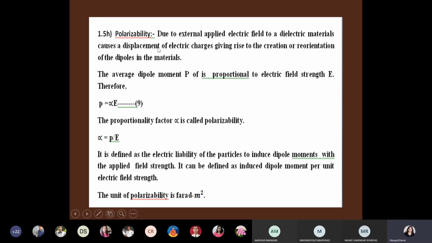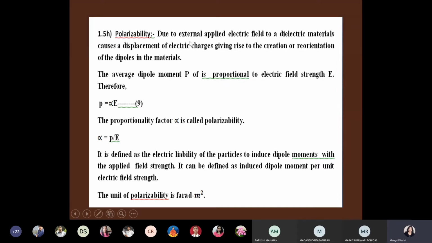Now let us discuss today one definition that has remained from the previous lecture, polarizability. See, the name only implies it is polarization ability. If you consider two materials, in one material polarization may be more, in another material polarization may be small. So you can say that the first material has good polarizability. The ability of a material to become polarized is good. So how will you define polarizability due to external applied electric field to a dielectric material? Because whenever we apply an external field, that is what we are discussing, what is happening in the material.